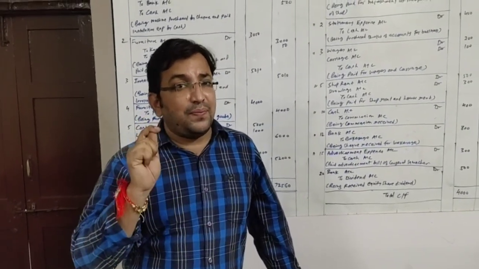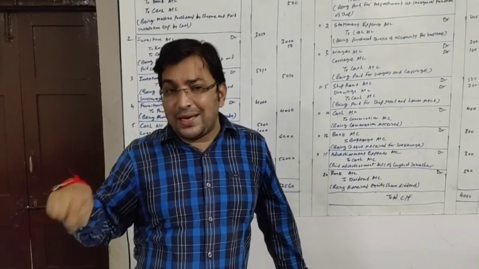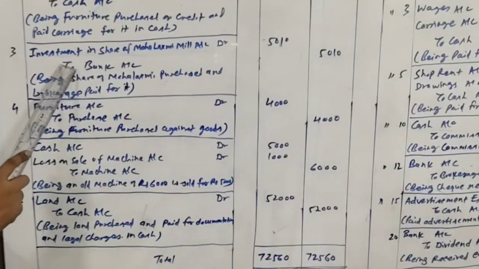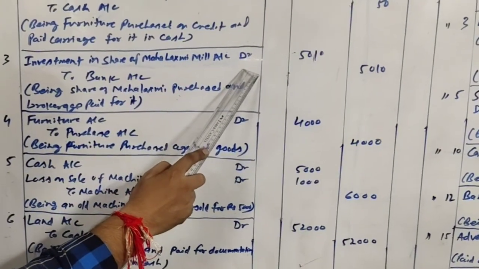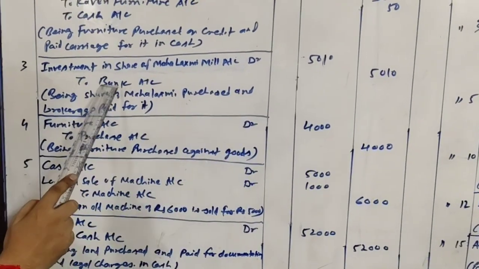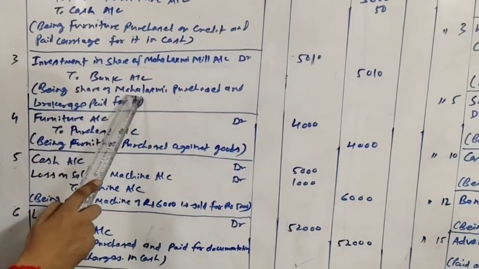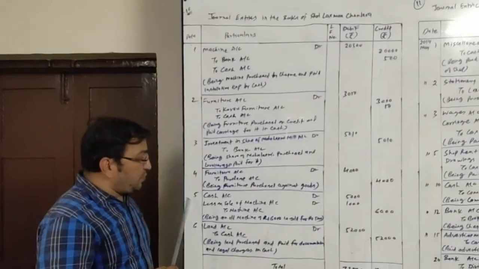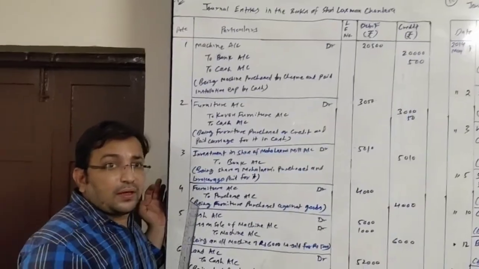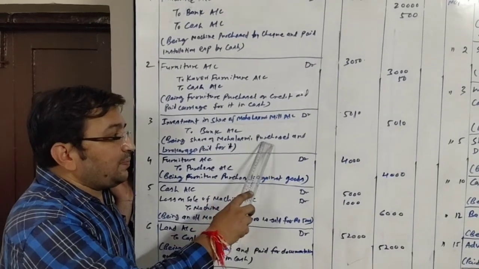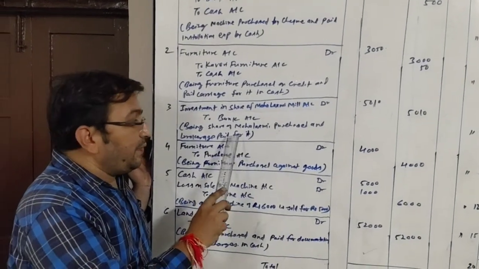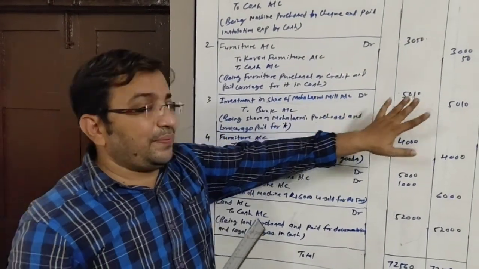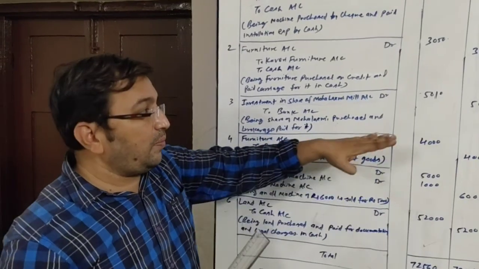So our entry will be investment in shares of Mahalakshmi Mill debit to bank account. Here it is, investment in share of Mahalakshmi Mill debit 5010 to bank account 5010, being share of Mahalakshmi purchase and brokerage paid for it. Both the amounts will be paid through cheque. One cheque will be given, that will be of 5010 including the amount of brokerage.